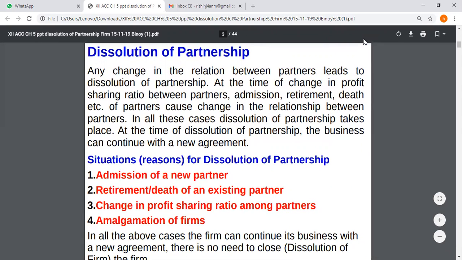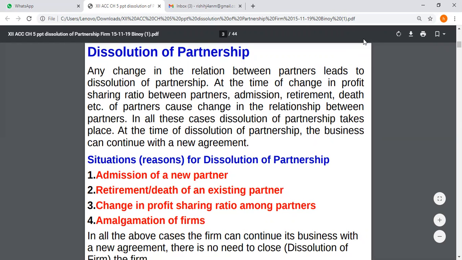Dissolution of partnership: any change in the relation between partners leads to dissolution of partnership, at the time of change in profit sharing ratio between partners, admission, retirement, death, etc. These cause a change in the relationship between partners. In all these cases, the dissolution of partnership takes place and not the dissolution of partnership firm.